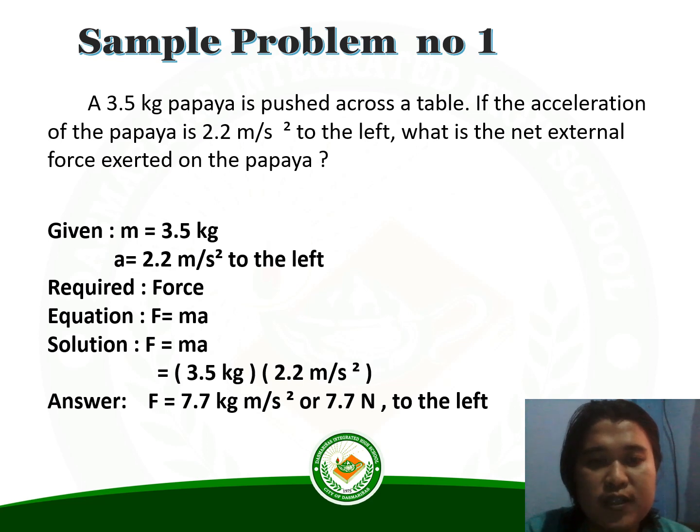Solution. Force equals ma. Substitute the given values into the formula: 3.5 kilograms multiplied by 2.2 meters per second squared. Our answer is 7.7 kilogram meters per second squared, or 7.7 newtons to the left.